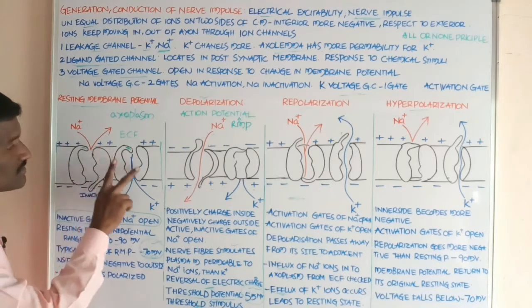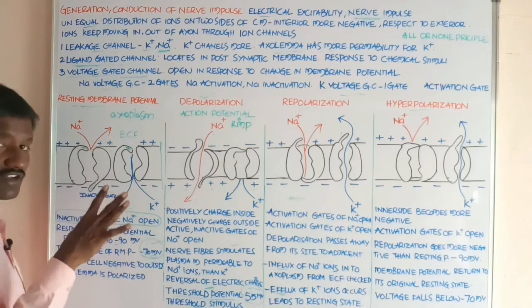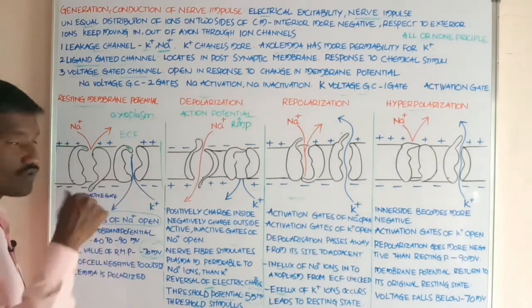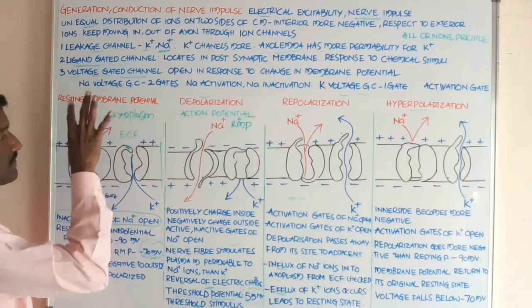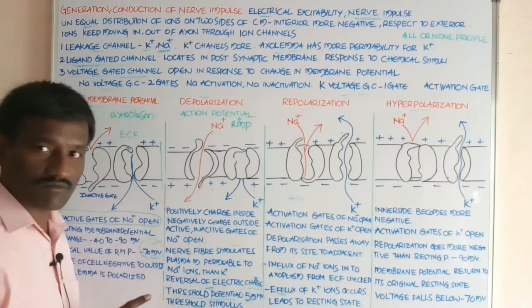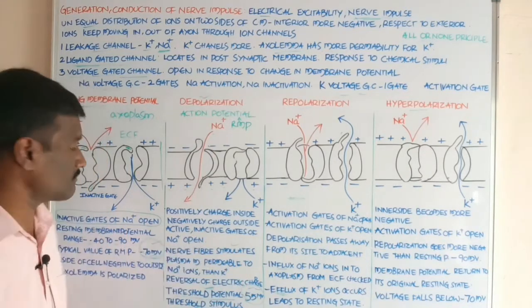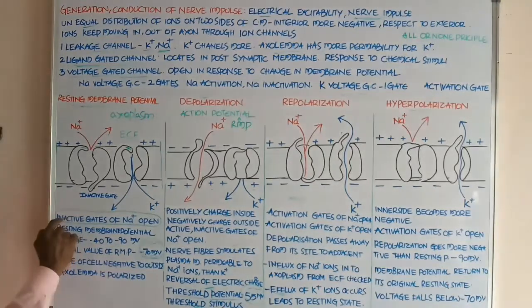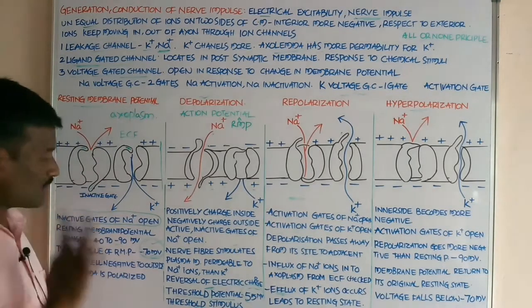This is sodium, this is potassium. The inner part consists of different types of ions, sodium, potassium, chloride ions, and the ECF also consists of ions, but there is a variation. What about resting membrane potential?